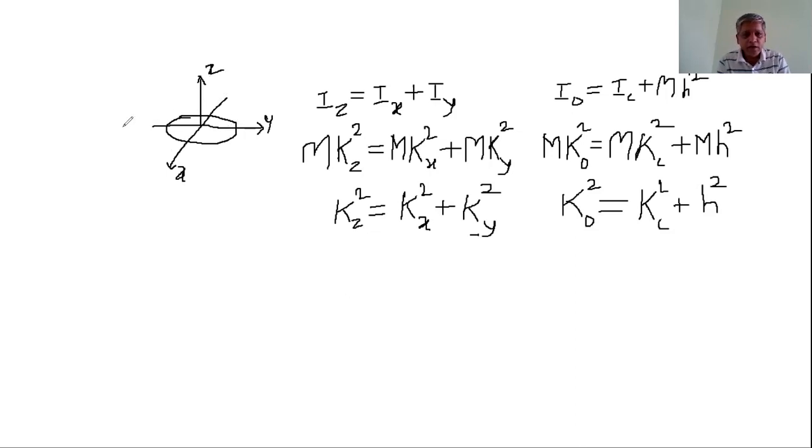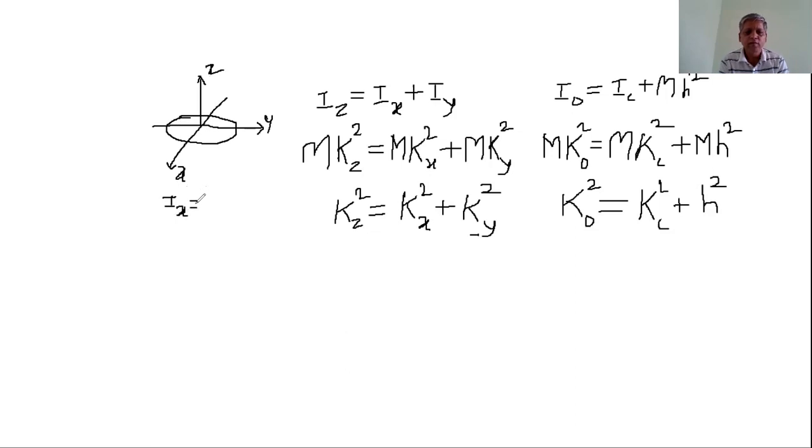The ring is uniformly distributed about both axes, so the moment of inertia of this ring about the x-axis and y-axis are the same.